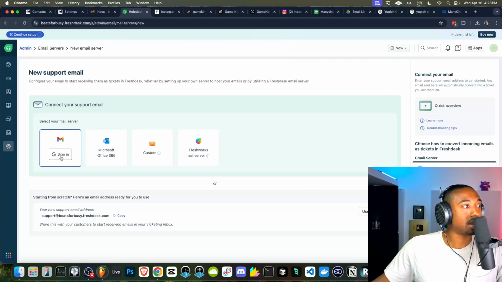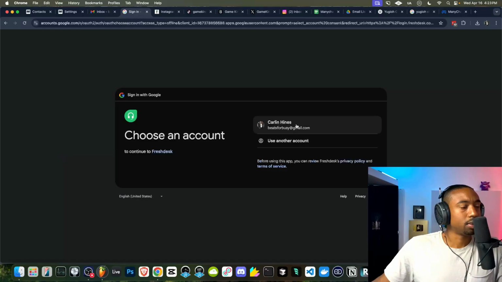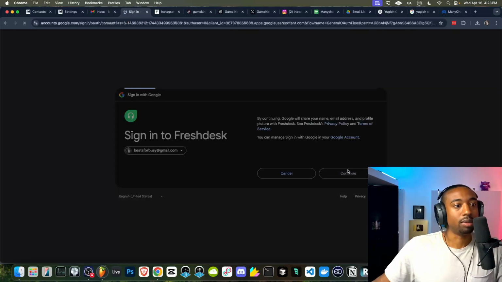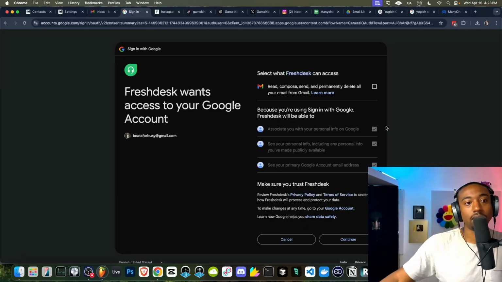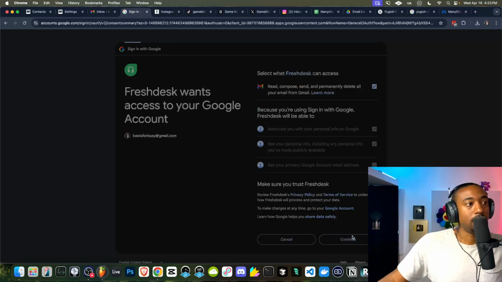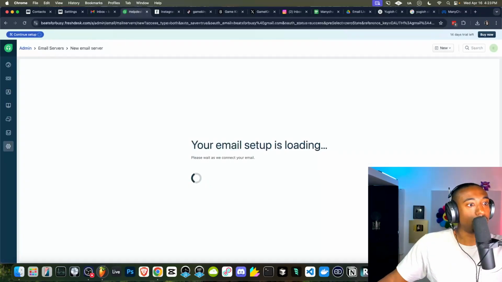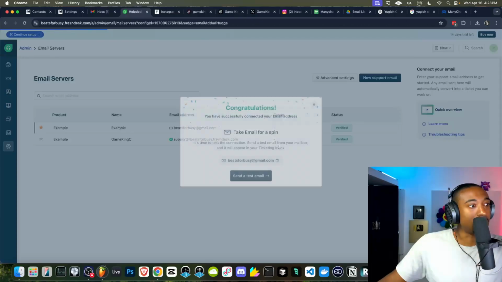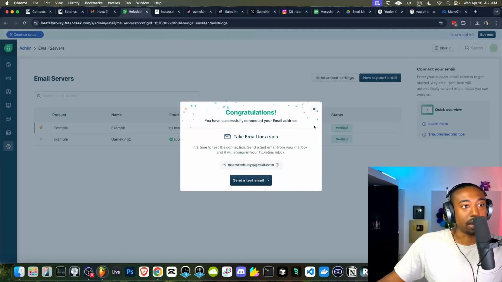So let's see if we can sign in with our Gmail currently. Let's just see. Okay. So we're going to click here. So we're going to use a Gmail account in this case, but again, remember, I'd recommend you guys have the info at website.com, not just your Gmail. But for now, we can load up our Gmail. Pretty simple, not complicated at all. That was actually faster than I expected.